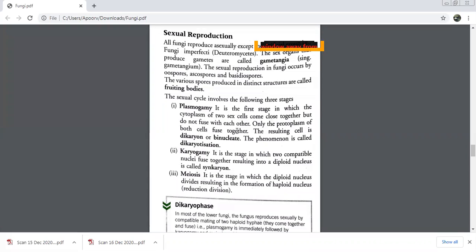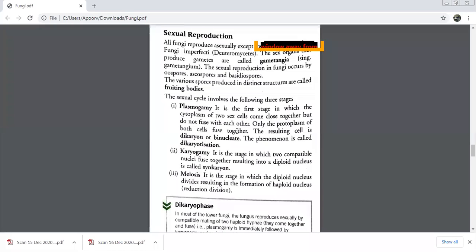What is it called, beta? Synkaryon. But remember, synkaryon is a diploid nucleus. It has the entire material of both the nuclei. And the third stage is going to be the reduction division, that is meiosis, in which the diploid nucleus formed in the second stage will divide and we are going to get a haploid nucleus.